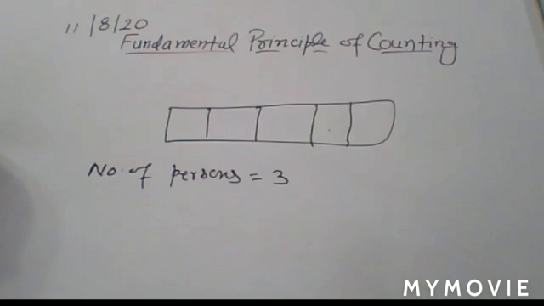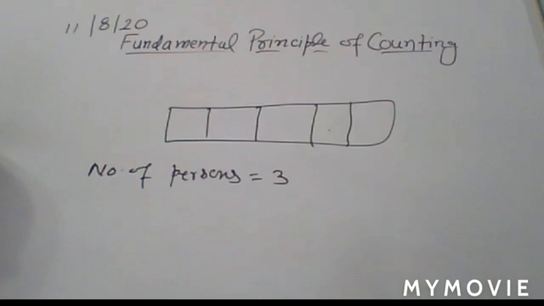In the same way, write the next question. How many 3-digit even numbers can be formed from the digits 1, 2, 3, 4, 5, 6, if digits can be repeated?